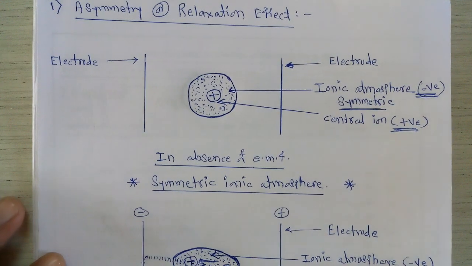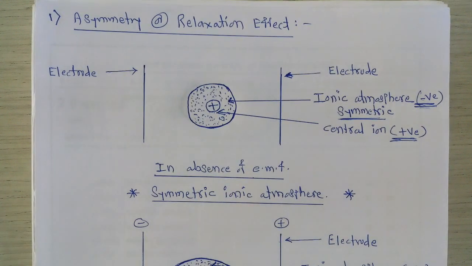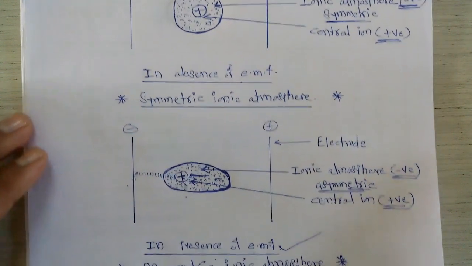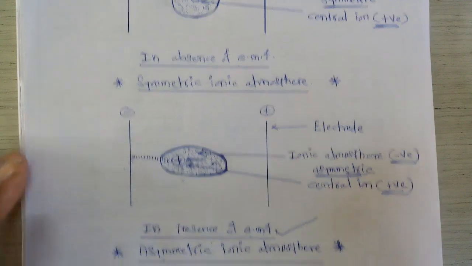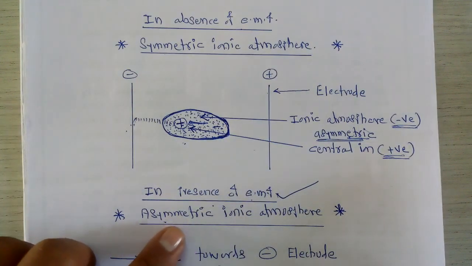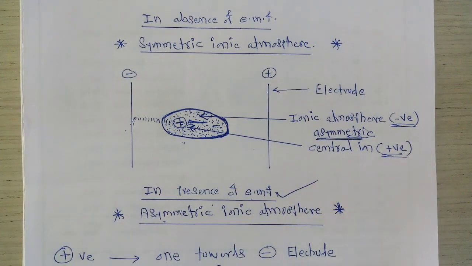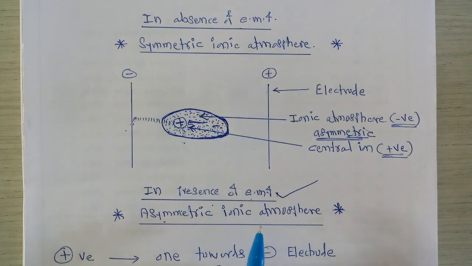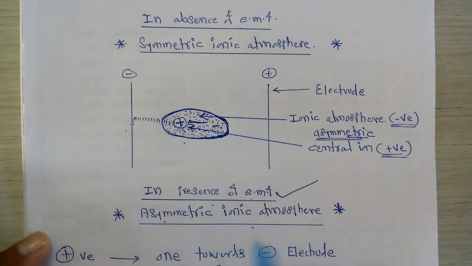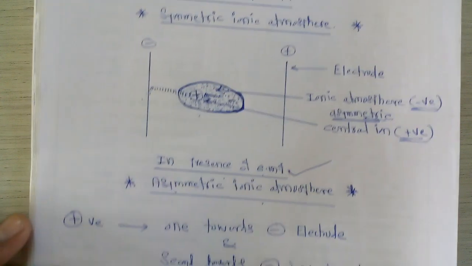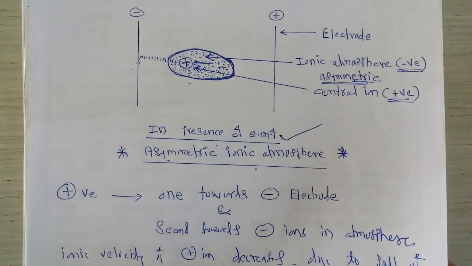So the first effect, that is the asymmetry or relaxation effect, is studied under two different heads. One is the symmetric ionic atmosphere formation, and the second is the unsymmetric ionic atmosphere formation. This asymmetric ionic atmosphere, which is responsible for the decrease in ionic velocity, is considered in aqueous solution of strong electrolyte.